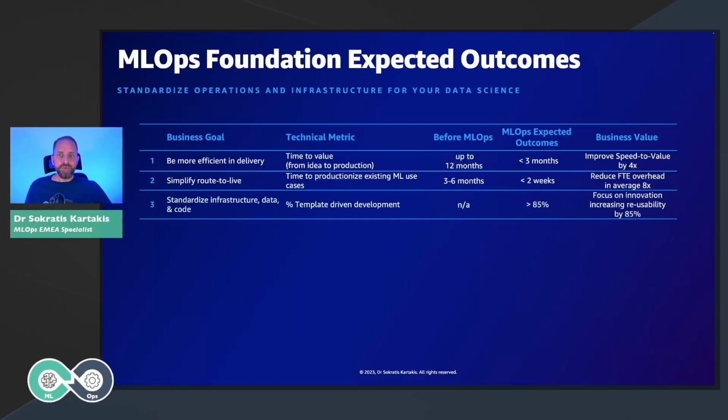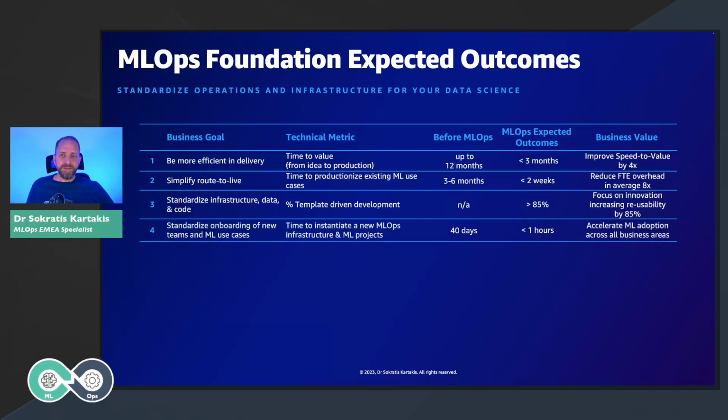In order to reuse the different components, the next KPI is about templatization. You need somehow to ensure that you reuse as much as possible of the code that you have created. Why is that? Because most of the different Lego blocks that data scientists or ML engineers need to use are exactly the same among multiple ML use cases.